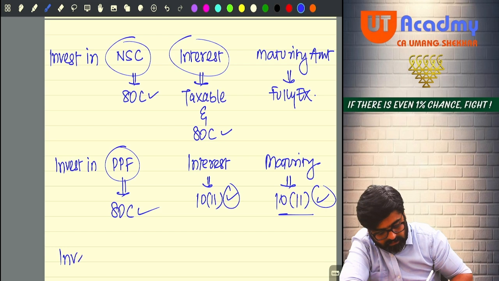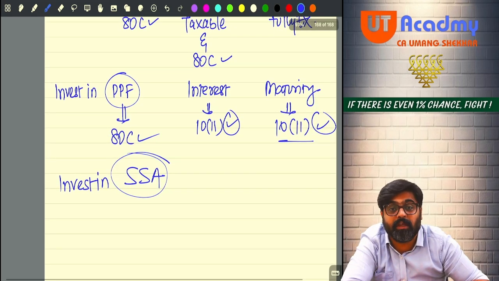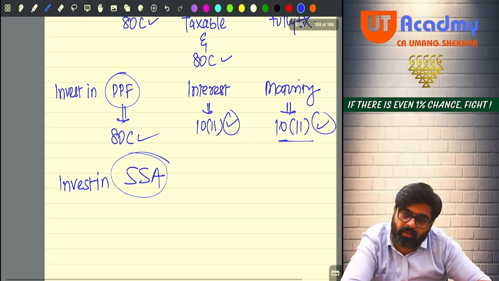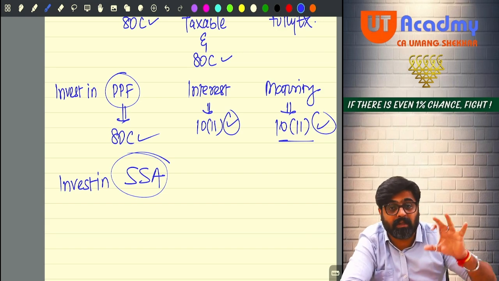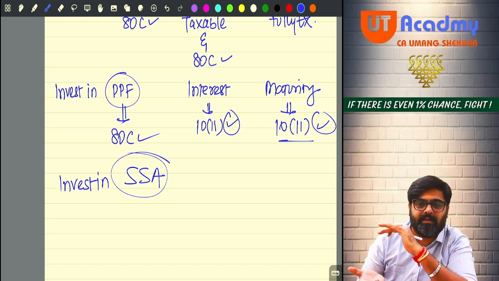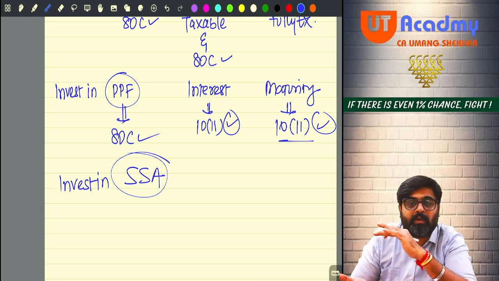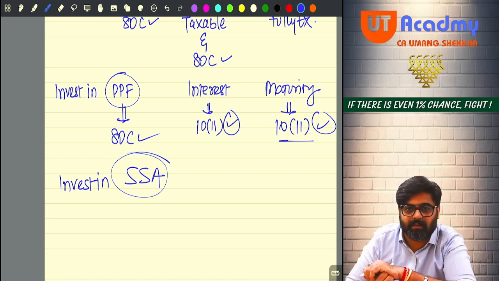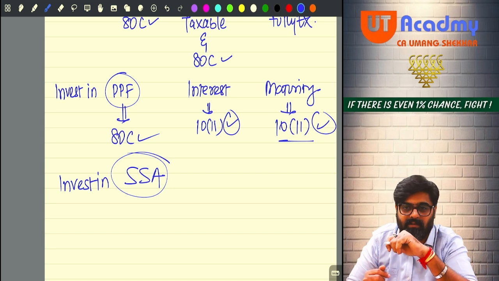Now if you invest in a Sukanya Samriddhi account made under the Sukanya Samriddhi scheme. Sukanya, you know what is Sukanya? No? You know Sanskrit? Sanskrit is a language, just like Gujarati, Tamil. In Sanskrit, a small girl child is known as Sukanya, and a small boy child is known as Sukumar. So Sukumar is a small boy child, but Sukanya is a small girl child.